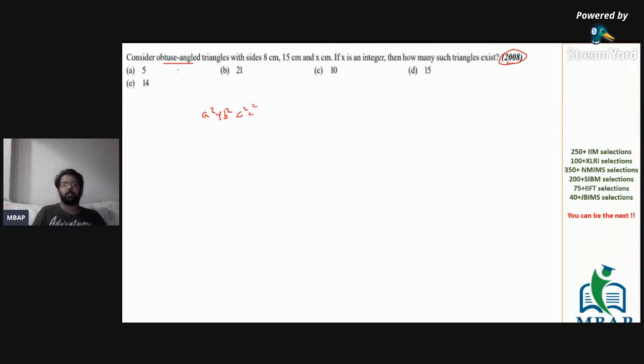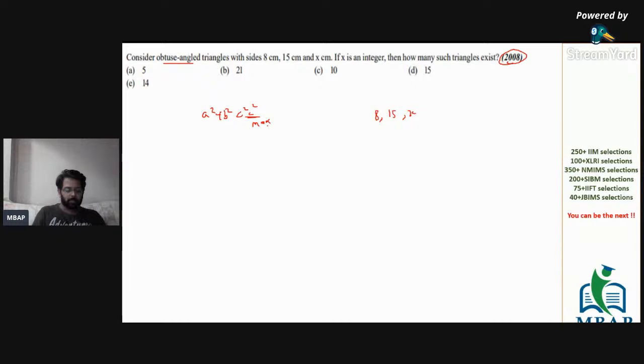And the question is, consider an obtuse angle triangle with 8, 15 and x as the sides. If x is an integer, how many such triangles are possible? We know if c square is more than a square plus b square, c is of the maximum length.